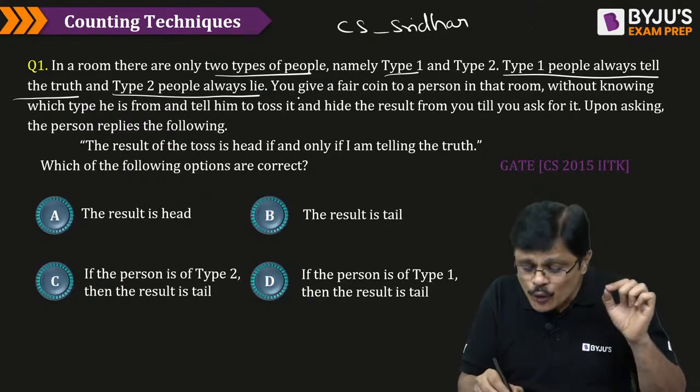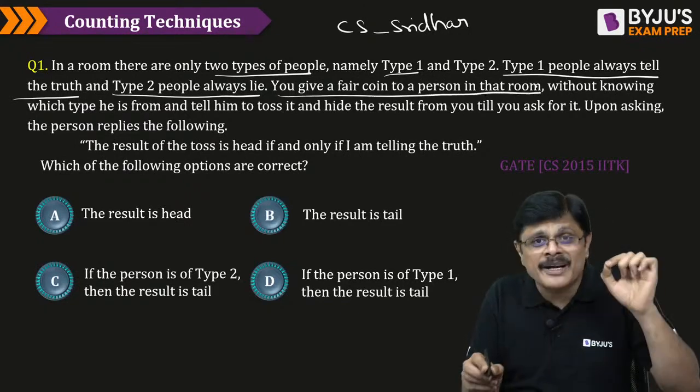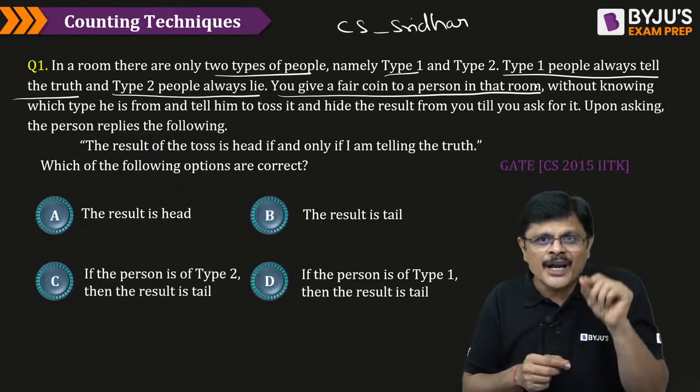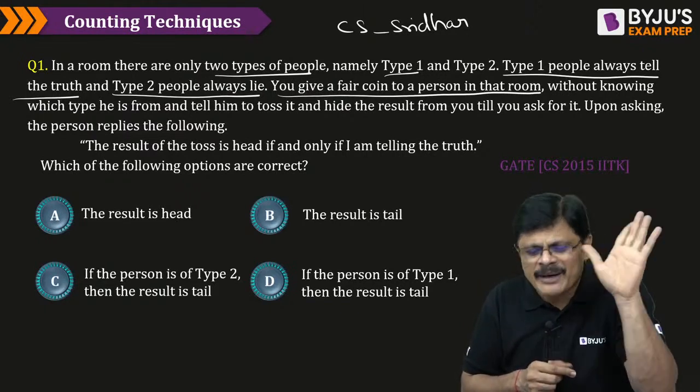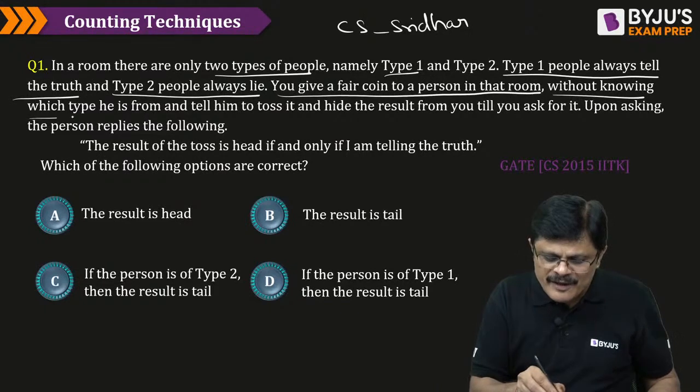Now, you give a fair coin to a person in that room, without knowing which type he is from.